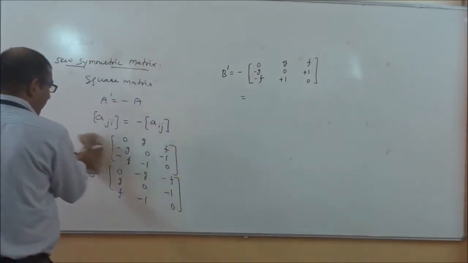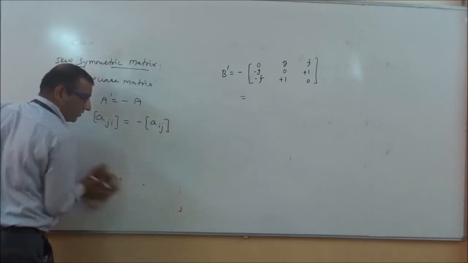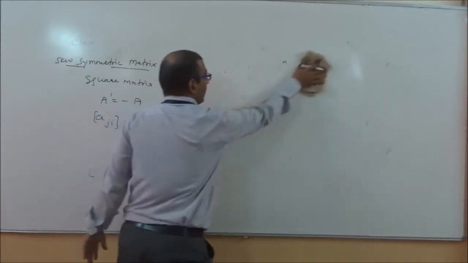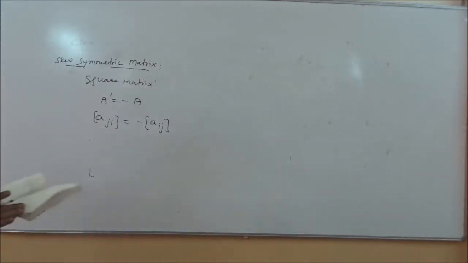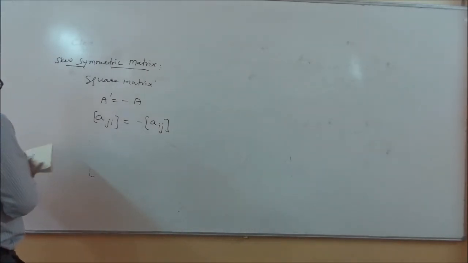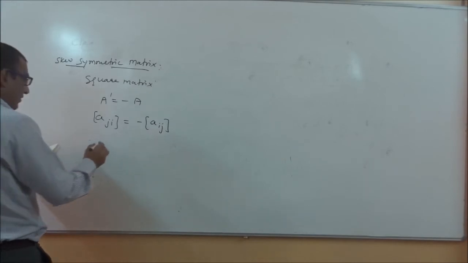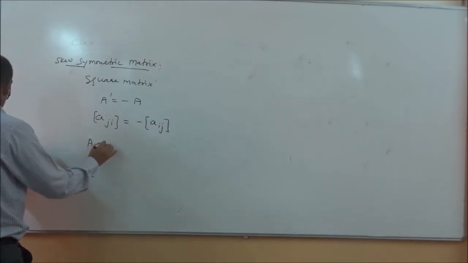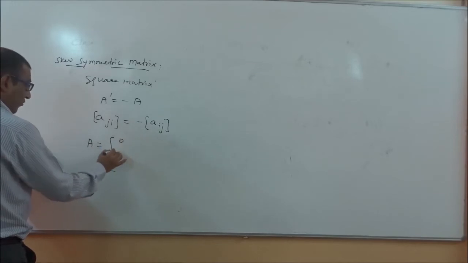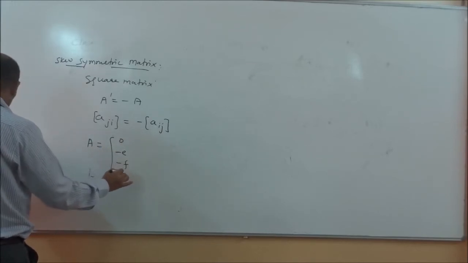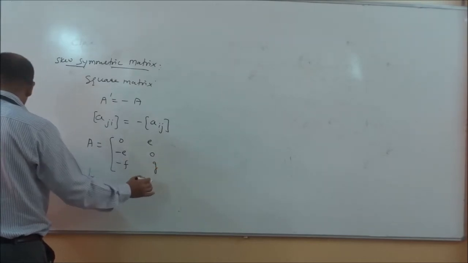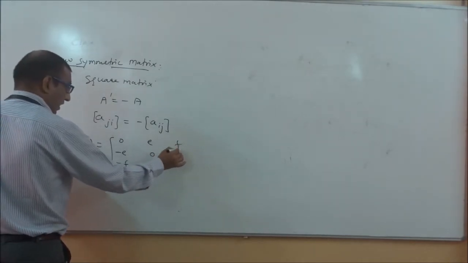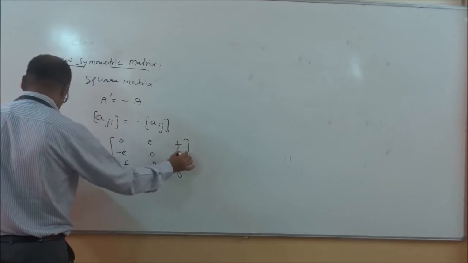We have to take one more example. Wait for a few minutes, we will change the example. Now I am taking one more example. If I take matrix A as 0 minus E minus F, E 0 G, F G and 0.